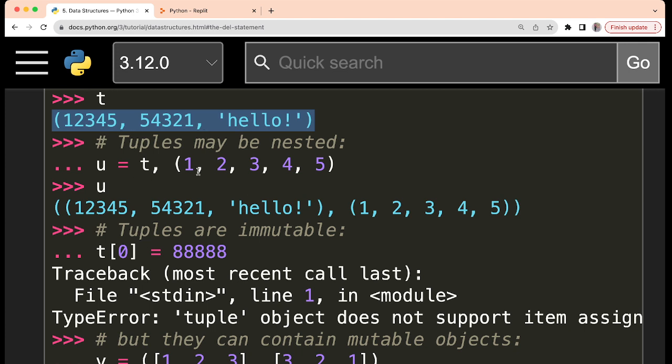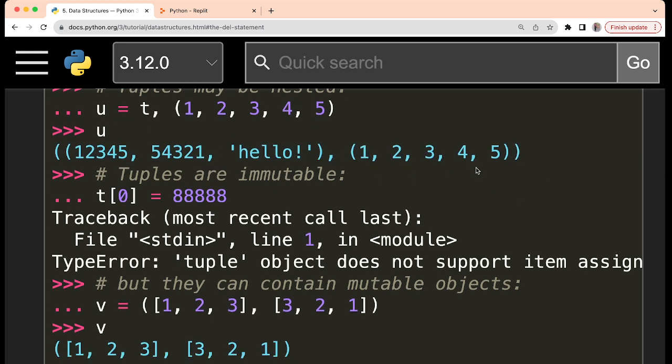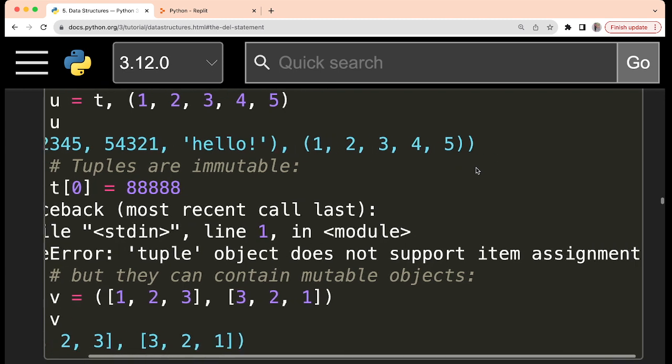Now since two values are getting stored in a single variable, packing will be done and they will always be packed in the form of a tuple. That is why when you print this u, this is what is overall printed. One outside parenthesis is there, which represents that it is a tuple, and this tuple itself contains two tuples as elements. So this is how it is. It can be nested also.